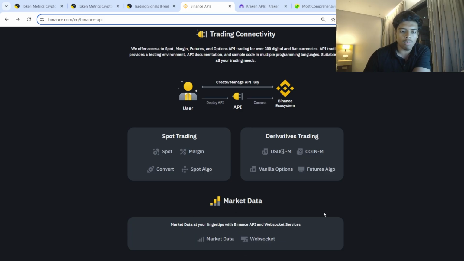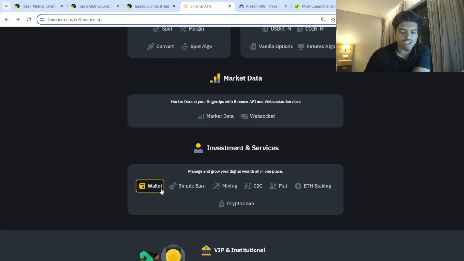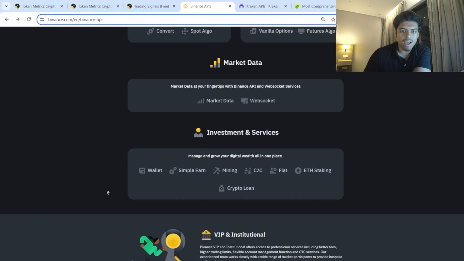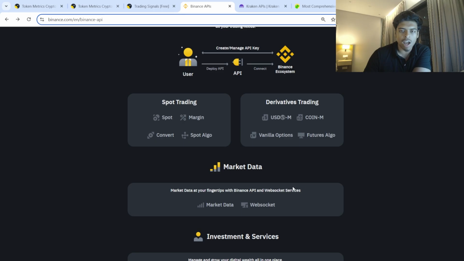However, if you want to also build a product, a centralized exchange, a DEX, or something that provides these sort of services like trading, staking, fiat on-ramps and off-ramps, you're able to build quite a lot of cool products. But for the sake of this video, when it comes to trading AI agents, your options are limited. You get access to market data and the WebSocket. So ultimately, you're getting this completely free. So it's not that big of a loss, but your options are pretty limited with the Binance API.